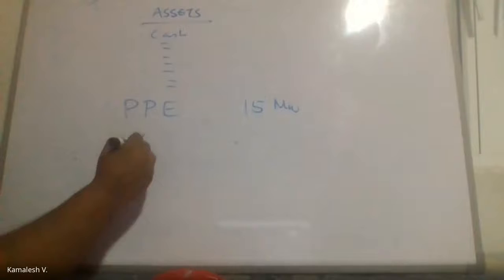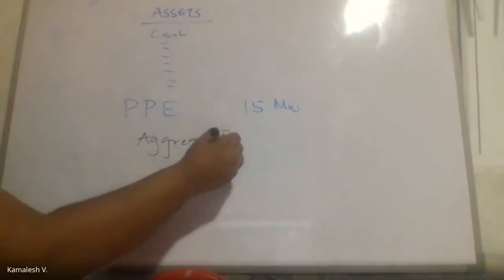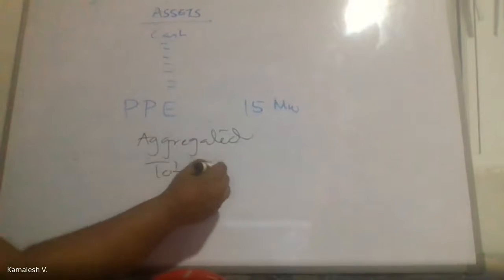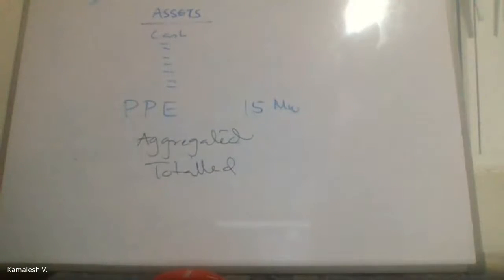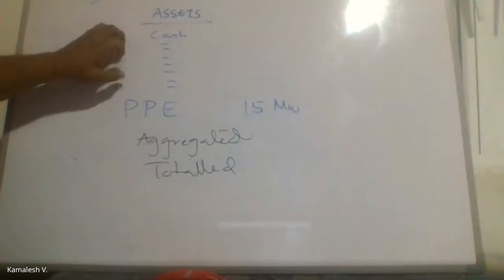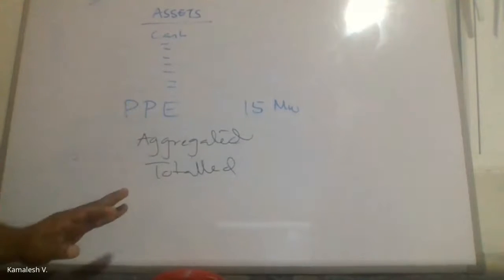I have aggregated. Aggregated means total. I have total or grouped, whatever you may call it. So by doing that, I have reduced the financial statement presentation. Otherwise, it will be very, very lengthy.